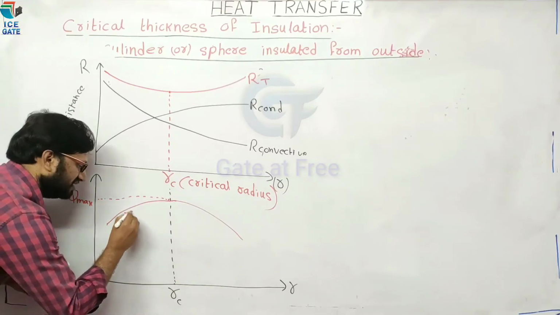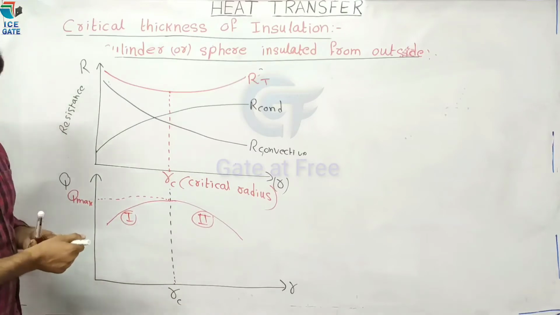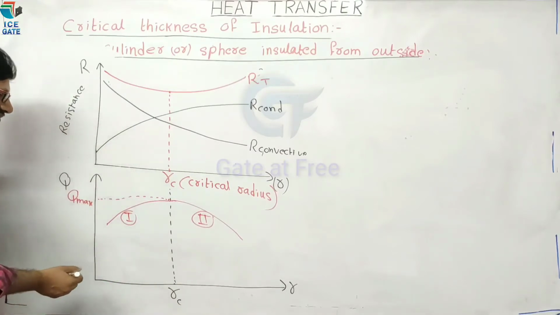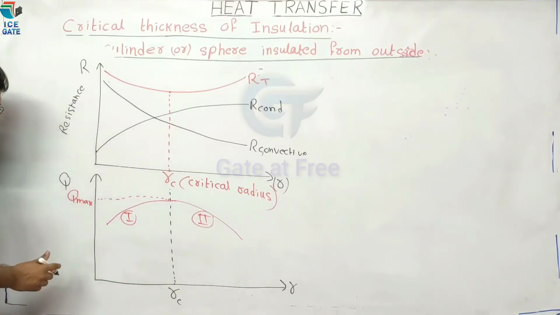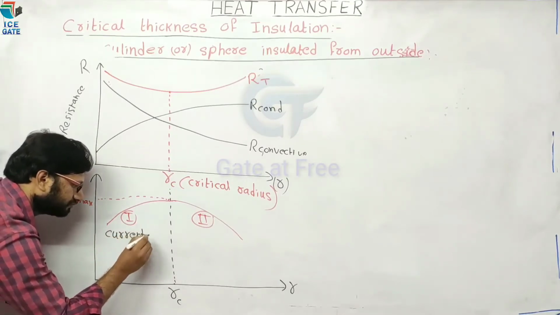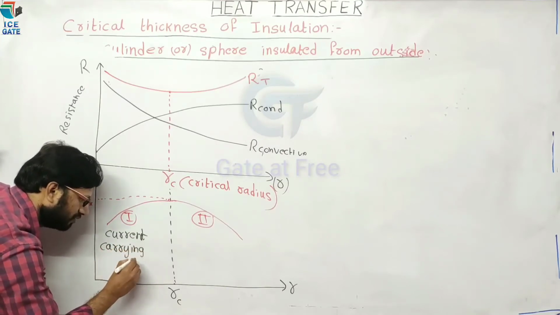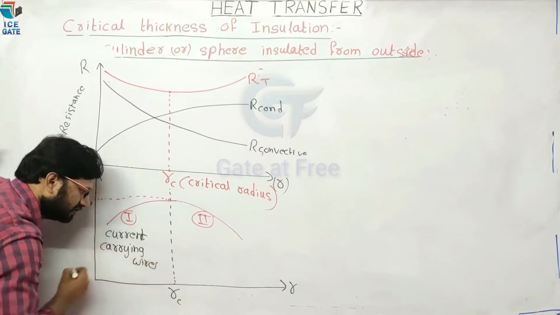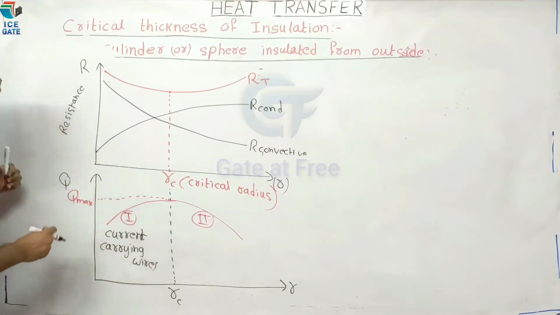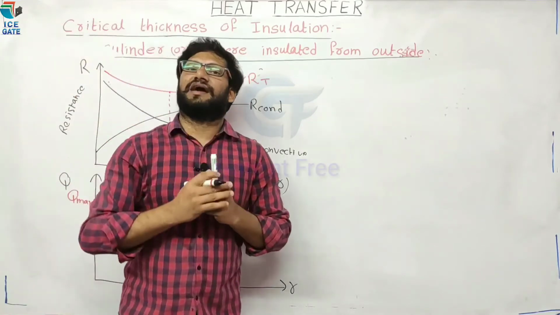Now, say this is region 1 and this is region 2. Now, region 1 is used for, for example, current carrying wires. Now, why are we providing insulation for current carrying wires?